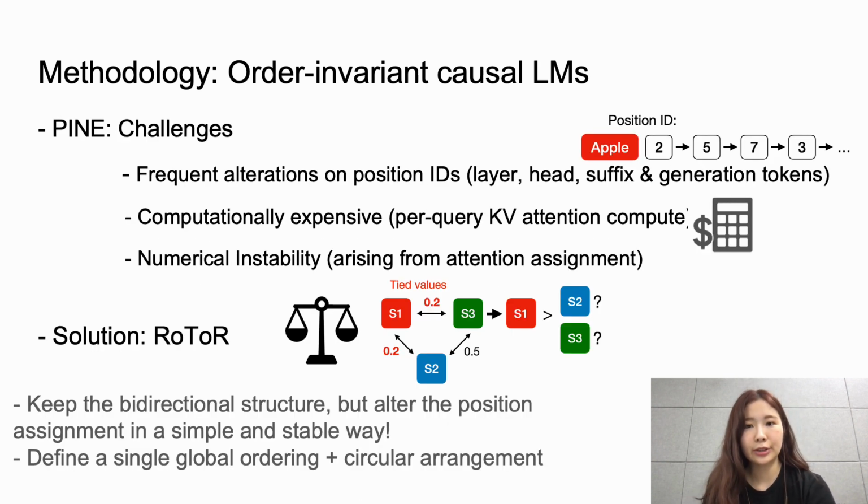Specifically, PINE induces 3 problems. First, frequent alterations on positional IDs. Second, it's computationally expensive due to attention value computation without position IDs. Third, it's numerically unstable in case we have ties. We cannot fully guarantee invariance.